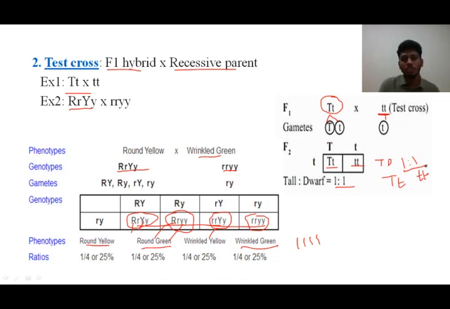Why was this test cross done? The test cross was done by Mendel to detect whether the F1 individual was heterozygous or not. See, in those days the technologies were not very advanced, so he just took the tall plant that he got from the F1, and to check whether this was heterozygous, he had to do this test cross by crossing it with the recessive parent. If the ratio is 1:1, then that proves that the particular F1 generation he has taken is heterozygous.